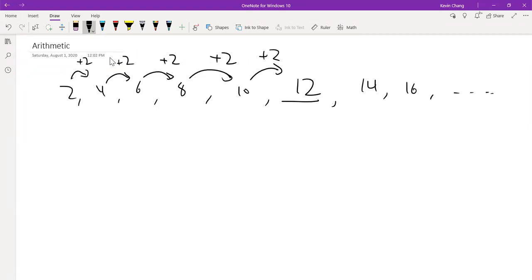Now let's talk in terms of variables. If we have a starting term, a_0, and each time we add the number k, for example, where k is going to be some constant number, 3, 5, whatever. If we add the number k each time, we're going to produce the sequence starting from a_0, and then a_0 plus k, a_0 plus 2k, a_0 plus 3k, and so on. And essentially, this is what our arithmetic sequence is.